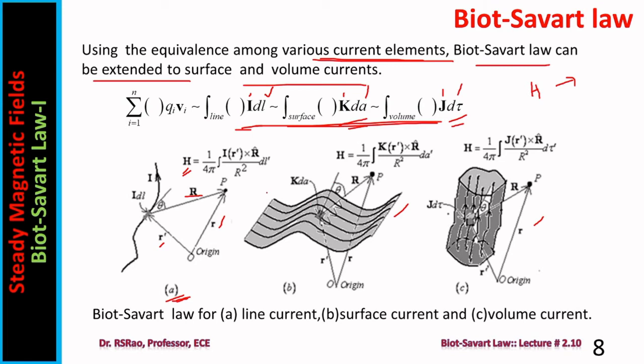So now I can extend this expression to other current distributions also using this equivalence. When you extend it to surface current, you will be getting K cross R cap by R square. Here it becomes J cross R cap by R square.